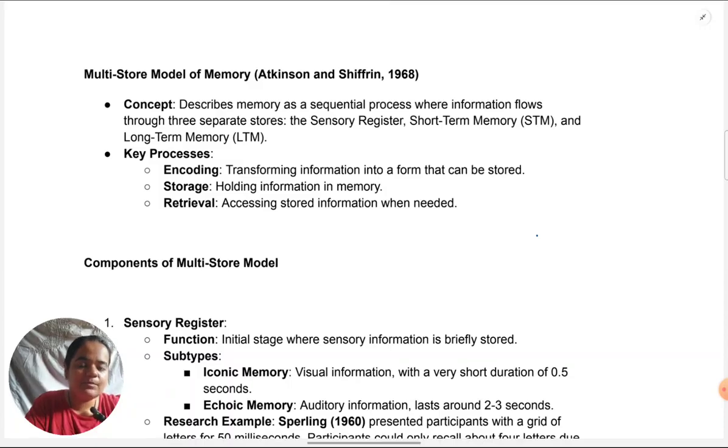This lesson is going to be equally useful for the GCE AQA students because this lesson, it's the second lesson in your curriculum, but it is there and almost the same subtopics are there. Multi-store model, which I'm covering in this video, is definitely there in your syllabus as well. Okay, so let's understand about the multi-store model today.